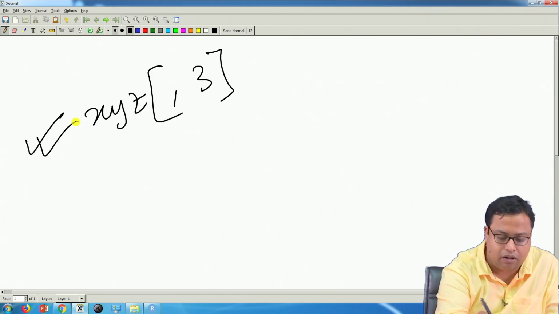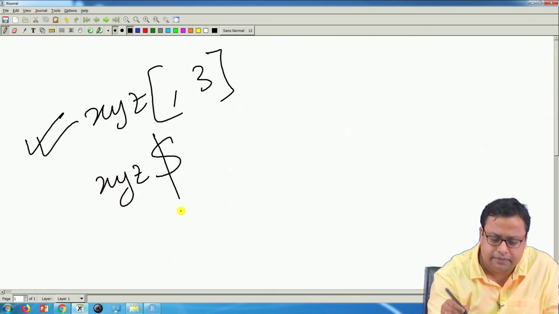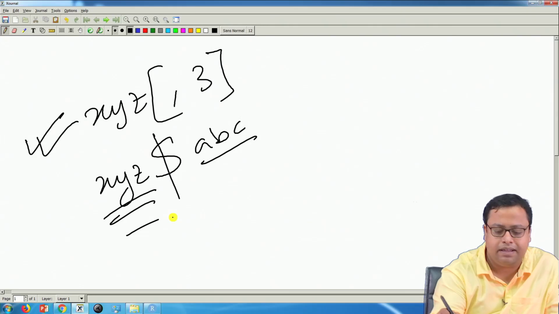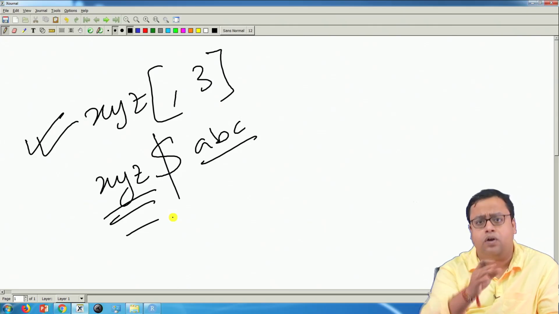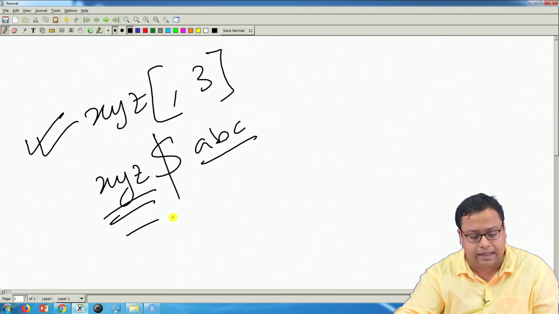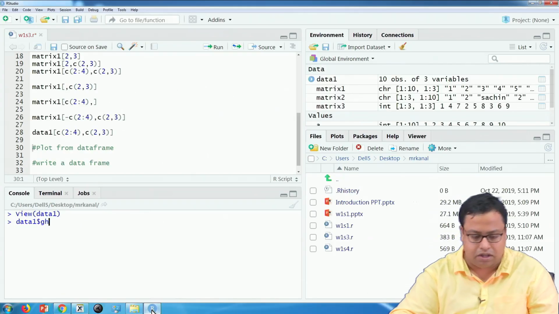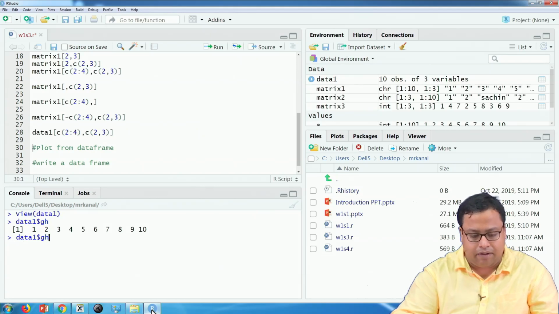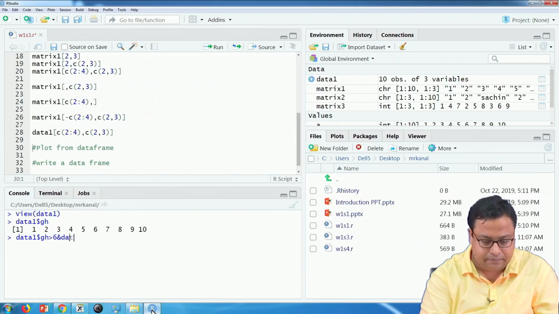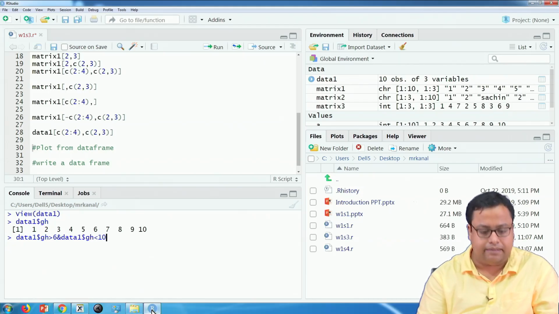But for a data frame you can also write xyz, that is the data frame name, dollar some column name, let us say ABC, ABC is one column name. So, this is the data set name and this is the column name. I do not know the location of the column, but I know this column is there, so I can call it by this name. That thing is not applicable here. So, here I am writing data 1$GH is higher than 6 and data 1$GH is lower than 10.